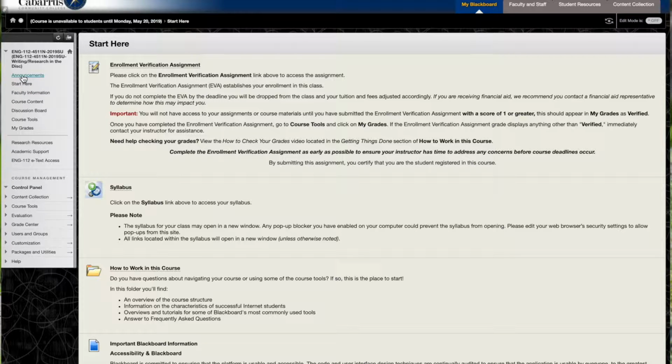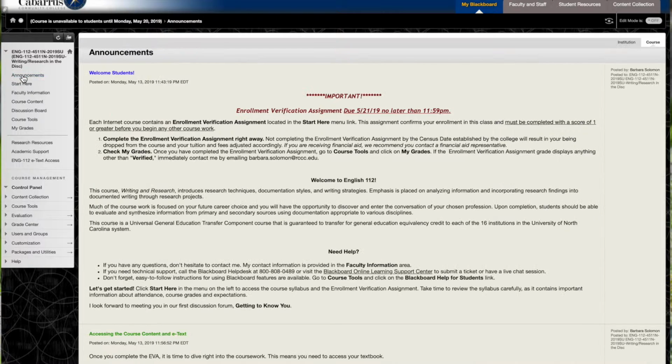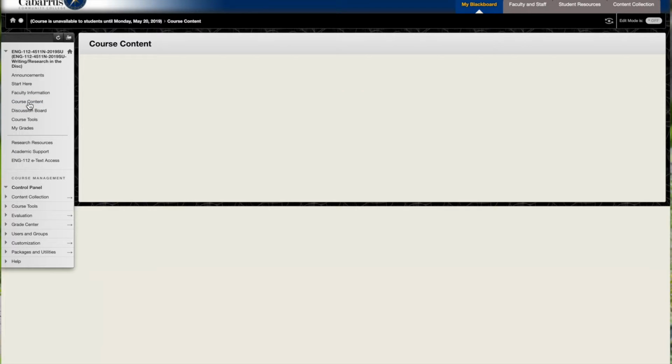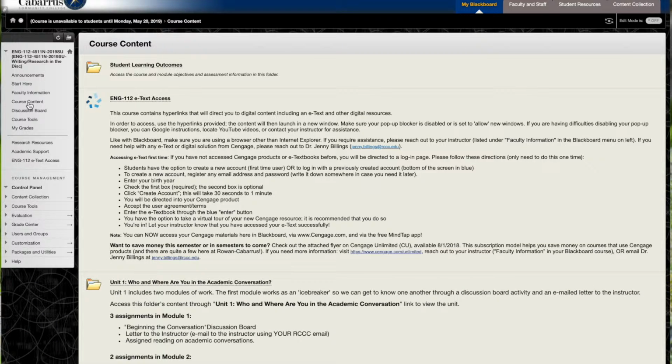Going back to the announcements page, I've also given you a reminder below for options for accessing the course content and your e-textbook. Until you've completed the EVA, you will not have access to your first unit of study in the course content. So let me show you what that looks like. Course content will take us to the main course content page, and you'll have a list of student learning outcomes.